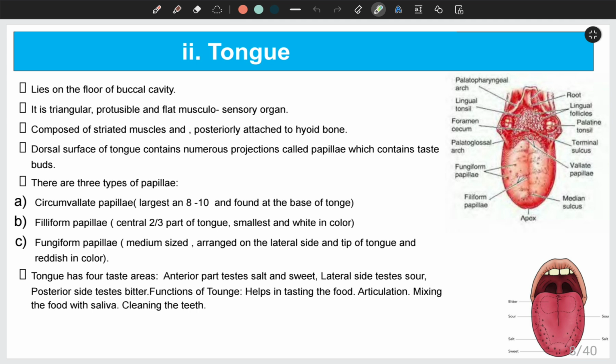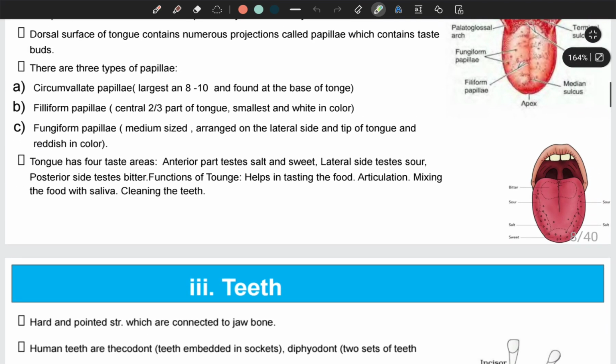Regarding the function of the tongue, its main function is, of course, to taste the food, and it also helps to mix the food with saliva. Similarly, it helps in articulation, meaning speech, and it helps to clean the teeth.